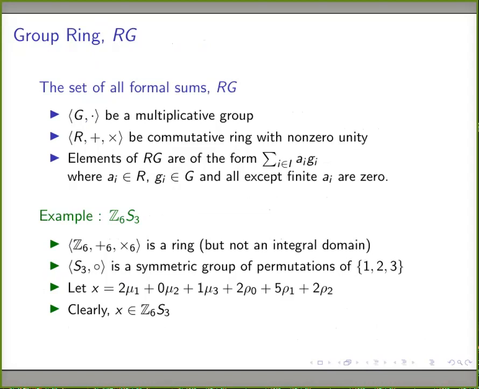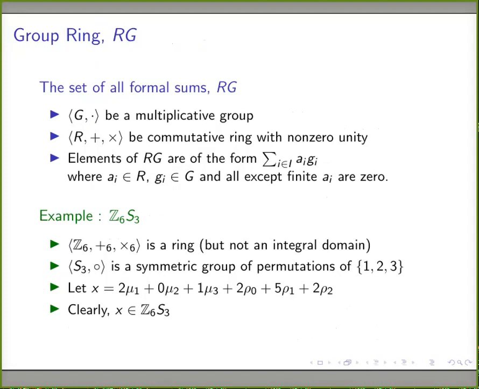So group ring is the set of all formal sums of the form summation over i, a_i g_i. If you come to the third point, elements of RG are of the form summation over i, a_i g_i, where capital I is the index set.